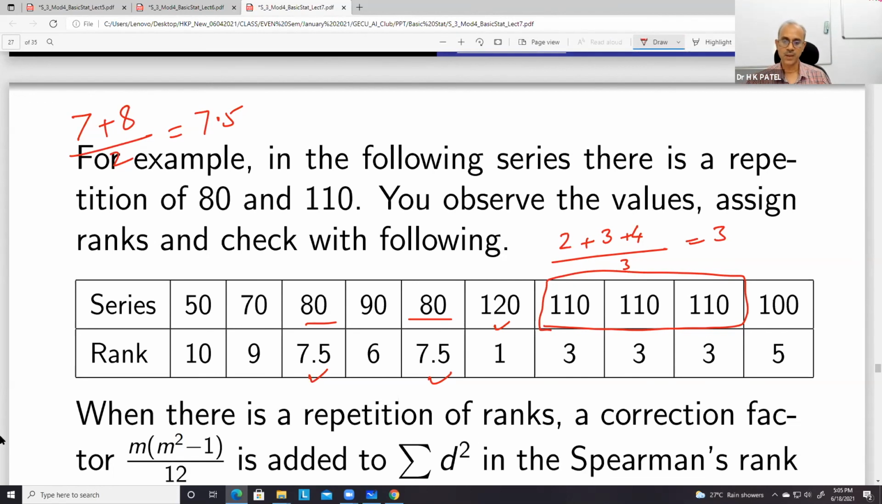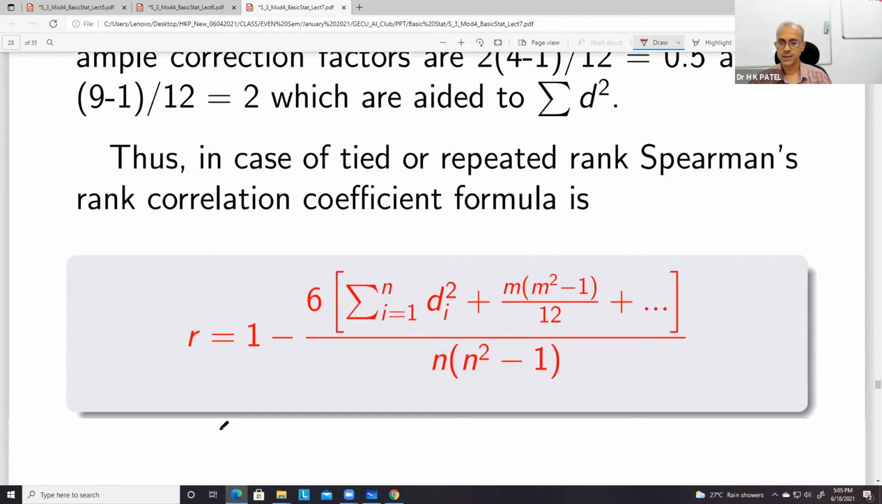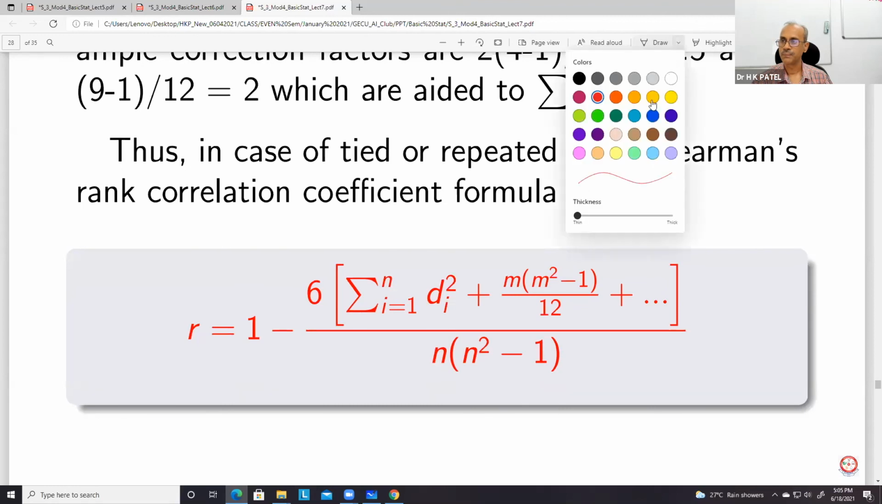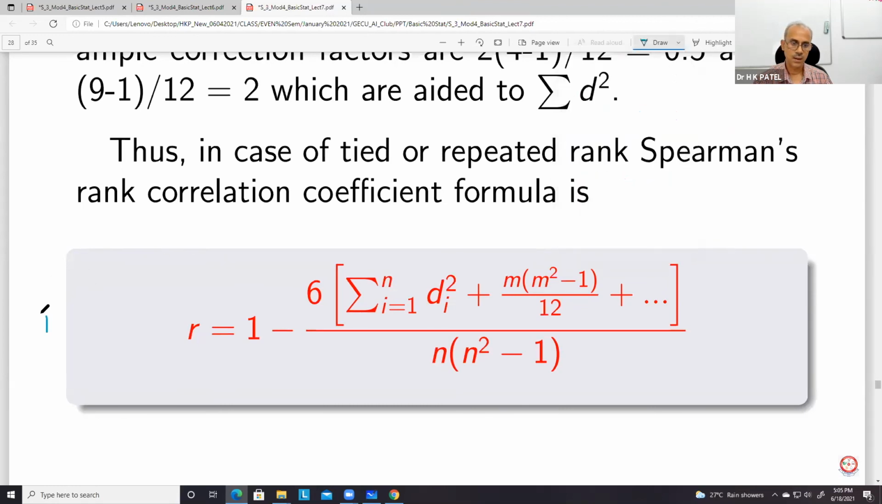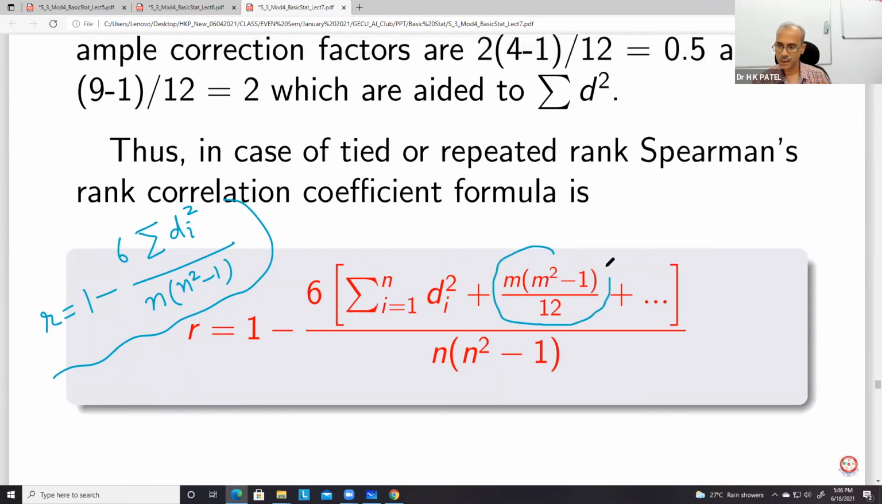Okay. So because of this, we have to modify our formula a little bit. This original formula was this one: R is equal to 1 minus 6 summation di square upon n into n square minus 1. This is the original where the ranks are not repeated. But when the ranks are repeated, you have to add this term, which is m square minus 1 by 12.